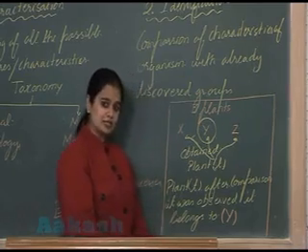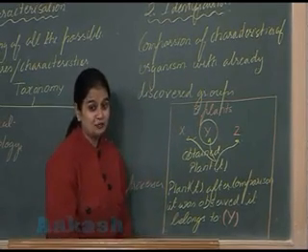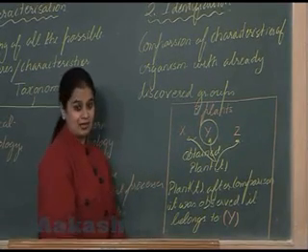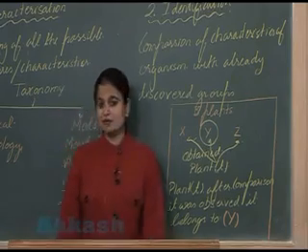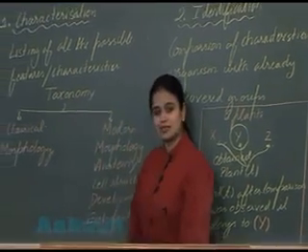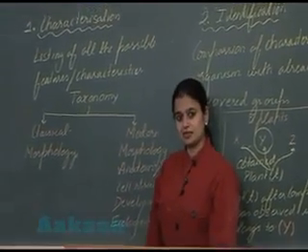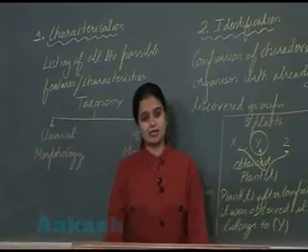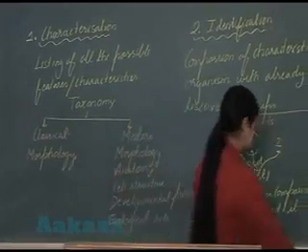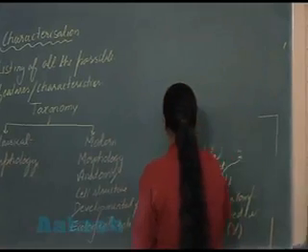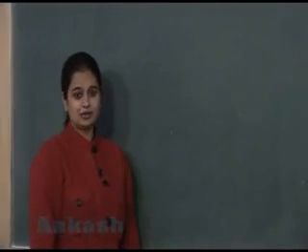So you got this? In identification, we are going to perform the comparison. Comparison of what? Of these characteristics which we have listed. Let's see now the next step, that is nomenclature.